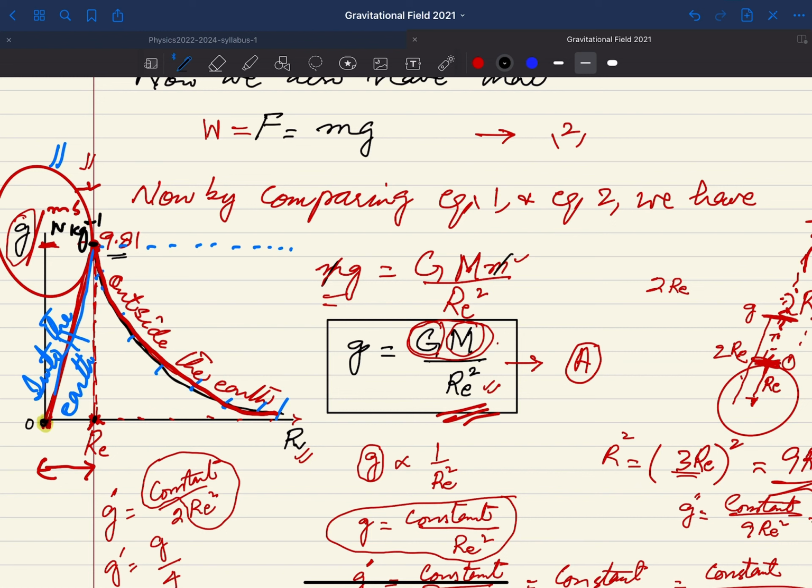So this is very, very important. At 0 distance, the value of g is 0. From 0 to the surface of the earth is RE, the radius of the earth. So inside the earth, the relation between g and distance is directly proportional, and we are showing it by this line. On the other hand, as I have already mentioned, when you go outside, the distance increases and the value of g decreases, and this is the relation you have here.